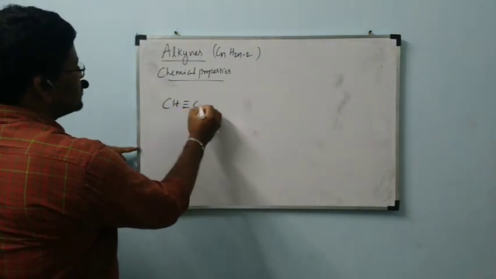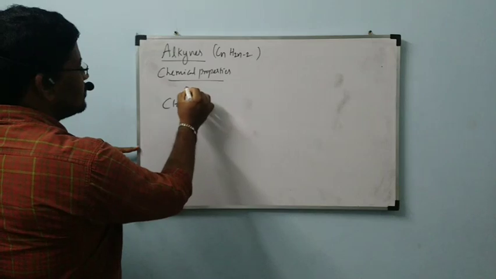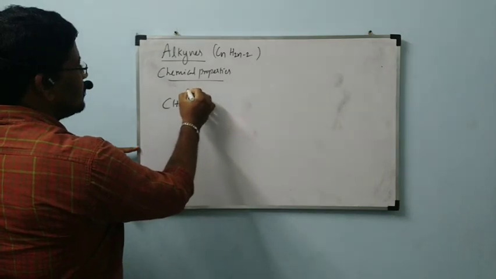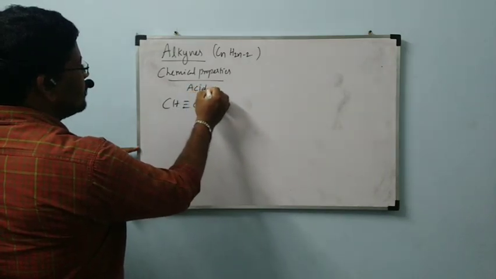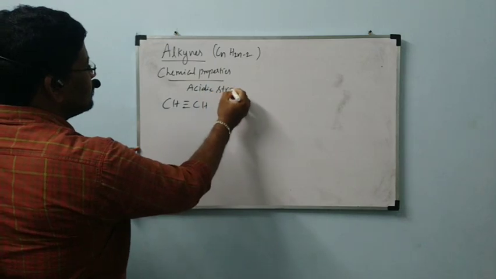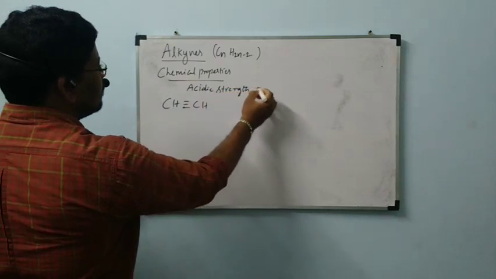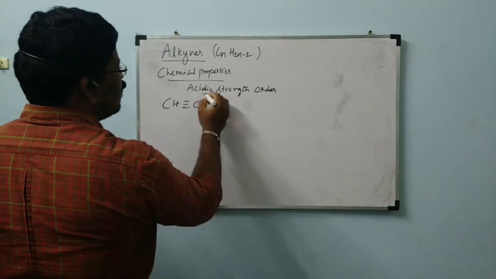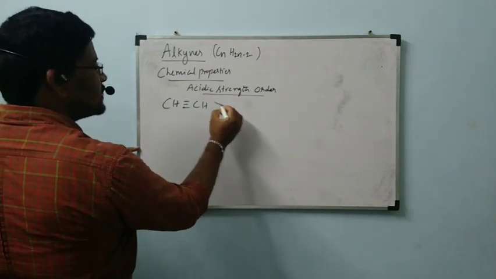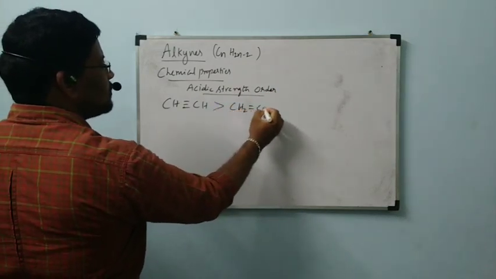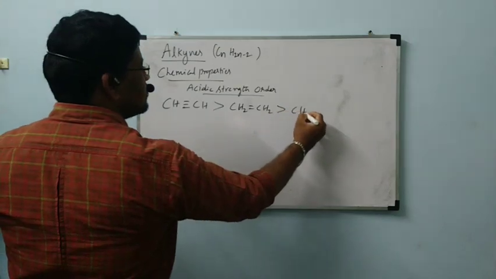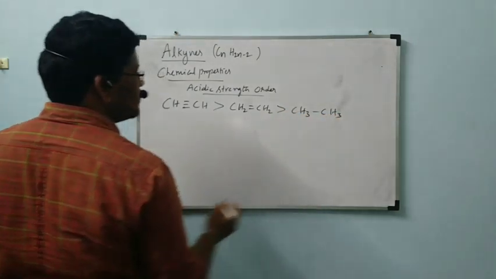CH triple bond CH, order of acidic strength. CH triple bond CH is greater than CH2 double bond CH2 is greater than CH3 single bond CH3.